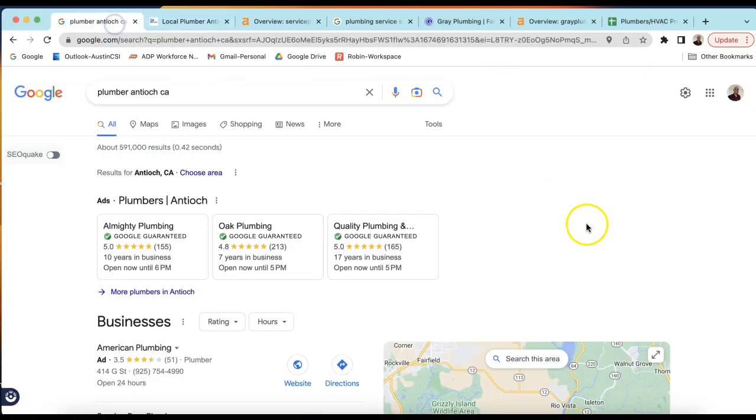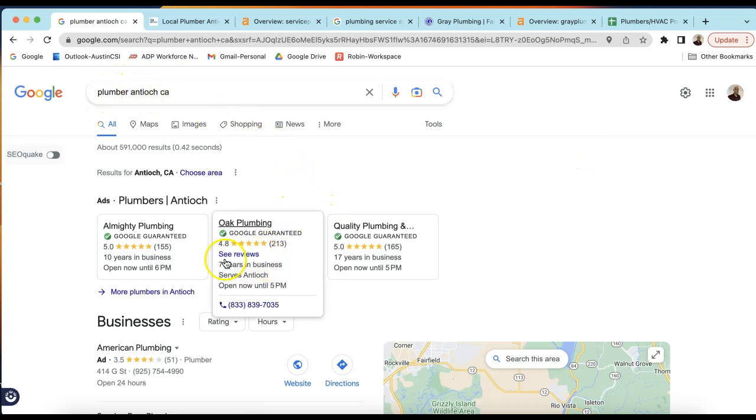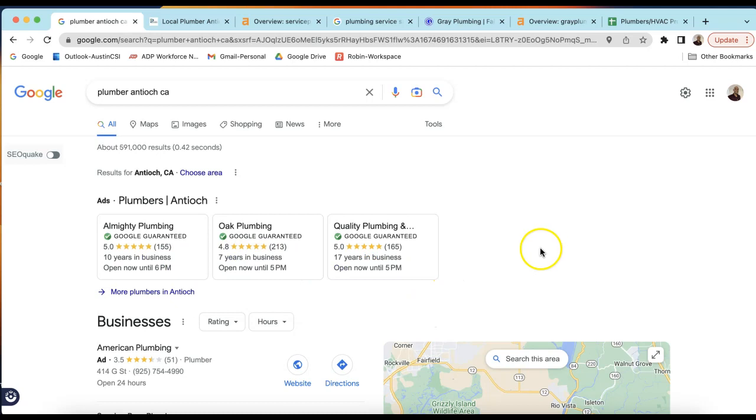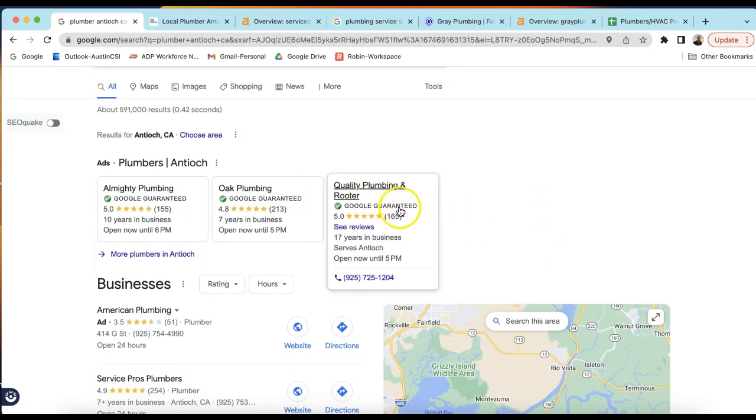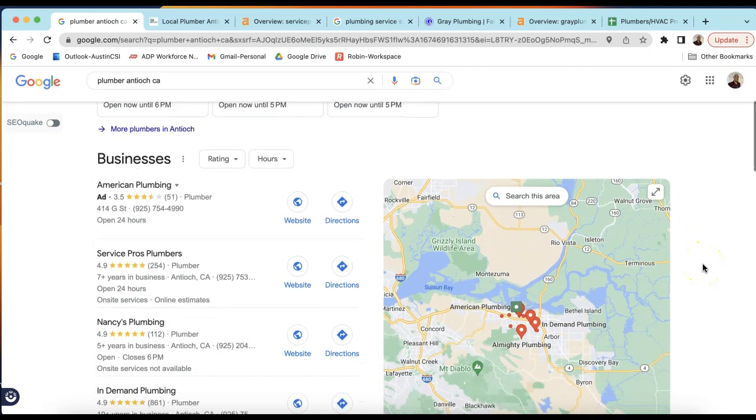So I'll start in Antioch. If I was going to look for your service, I might type this in to look for you. And here's what typically comes up. Ads come up here. This is one strategy you could use if you haven't used this already, to be right in the eyes of consumers: get Google Guaranteed. Consumers like to see that. The next is the map pack here.